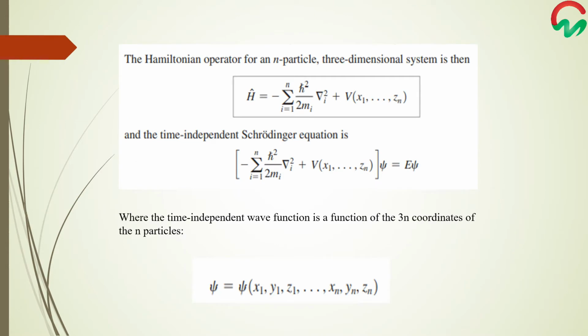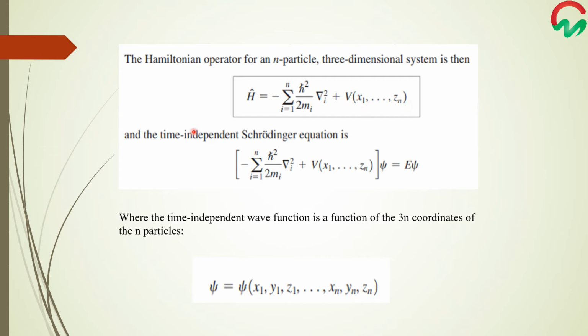The Hamiltonian operator for n particles in the three-dimensional system can be written as H equals minus the summation from i equals 1 to n of h bar square over 2 mi del square i plus V, the potential energy term for the n particles from x1 to zn.